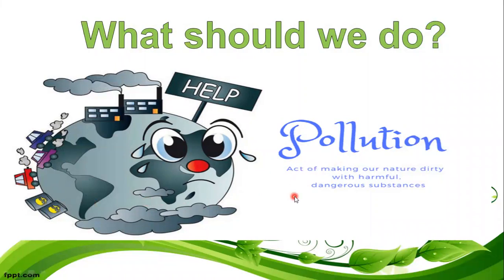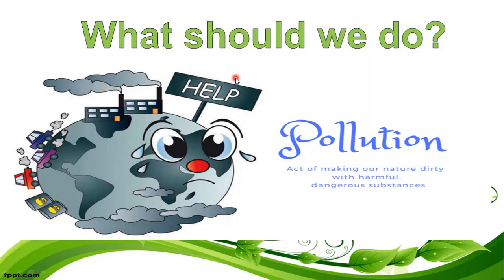Here you have the definition of pollution. It is an act of making our nature dirty with harmful, dangerous substances. See, it used to look green and blue. Now it is gray and asking for help. All of these are types of waste.